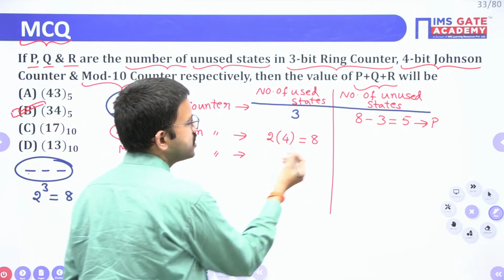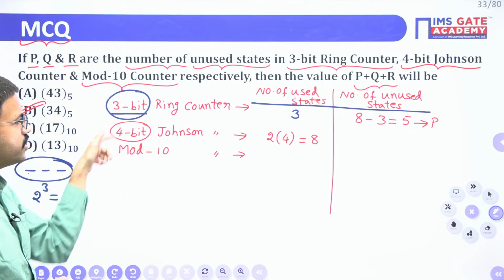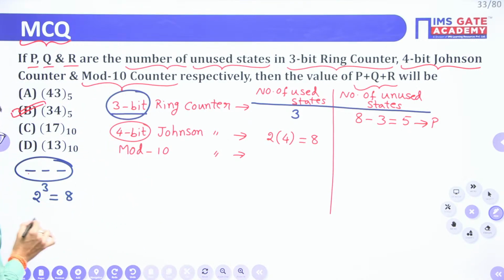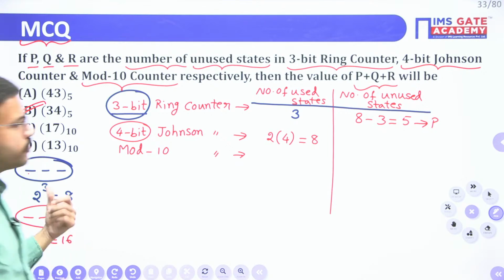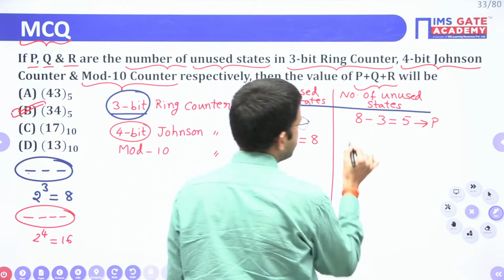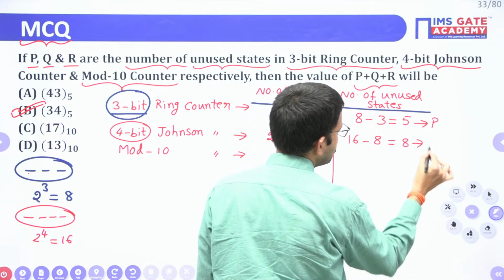For a 4-bit number, the total number of states is 2 power 4, which is 16. From 16 you subtract 8, so 16 minus 8 is equal to 8. This is your Q according to the question.